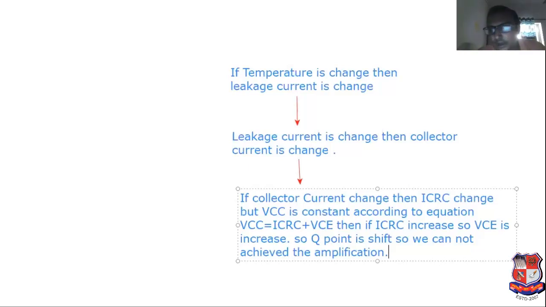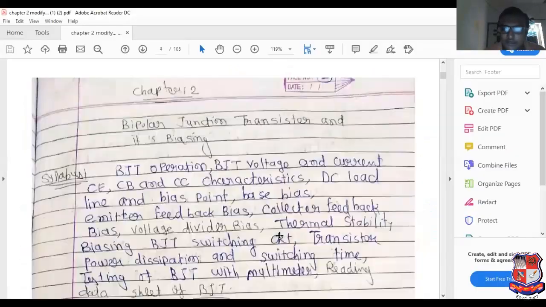So the Q point does not shift with respect to the DC load line. At the proper level we can achieve amplification. Amplification means to increase the amplitude of the input signal without change in frequency. So at that time the Q point is required. It is the significance related to Q point.